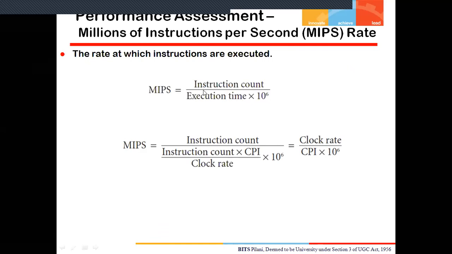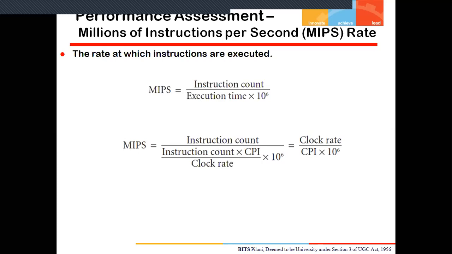Now, we know the formula for execution time from my previous slide: instruction count multiplied by average clock cycles per instruction, divided by the clock rate. If I put this execution time formula over there, the instruction count cancels out, and the formula is simply written as clock rate divided by CPI multiplied by 10 to the power 6.